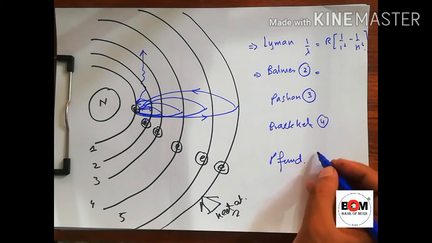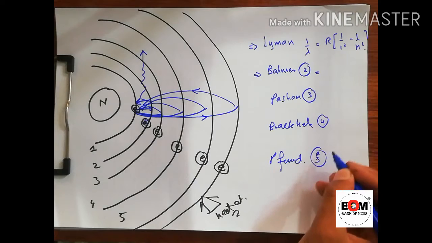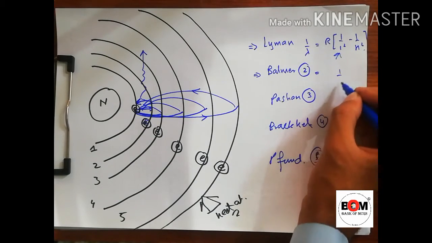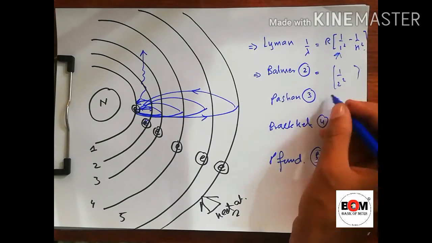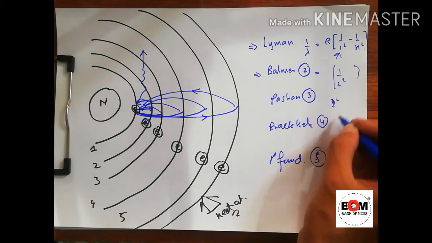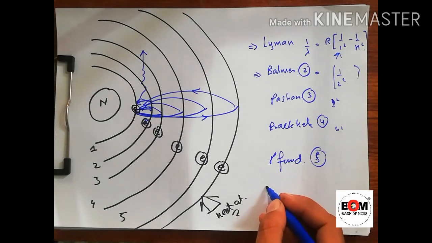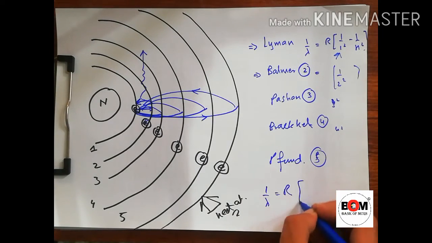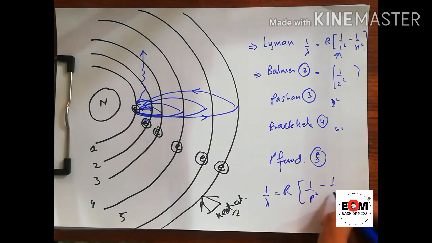If it is the fourth, it is Brackett, and the fifth is Pfund. The value changes: 1 over 2 square in Balmer, 1 over 3 square in Paschen, and 1 over 4 square in Brackett. In general, 1 over lambda is equal to the Rydberg constant times (1 over p square minus 1 over n square), where n will be equal to p plus 1, or p plus 2, or p plus 3 and so on. Its value will always be greater than p.